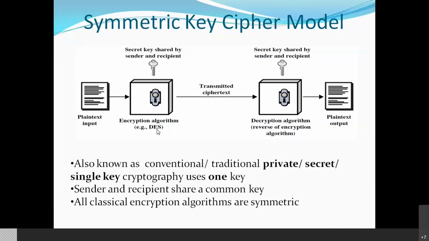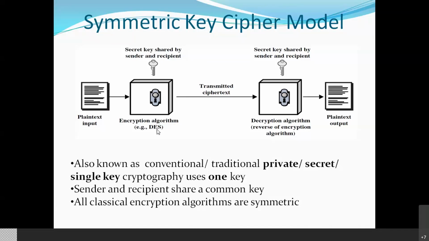Now how will he encrypt the message? He will use one of the encryption algorithms. Suppose I am using Caesar cipher. I'll give a simple example, since yesterday you studied Caesar cipher. Suppose I want to send: meet me at 5 o'clock in this garden. I want that only you should read this message, but your friend or any hacker should not. So I will use the Caesar cipher method and substitute each and every letter by the next third letter, or whatever technique you are using, and I will send it. So the receiver will receive the encrypted message.